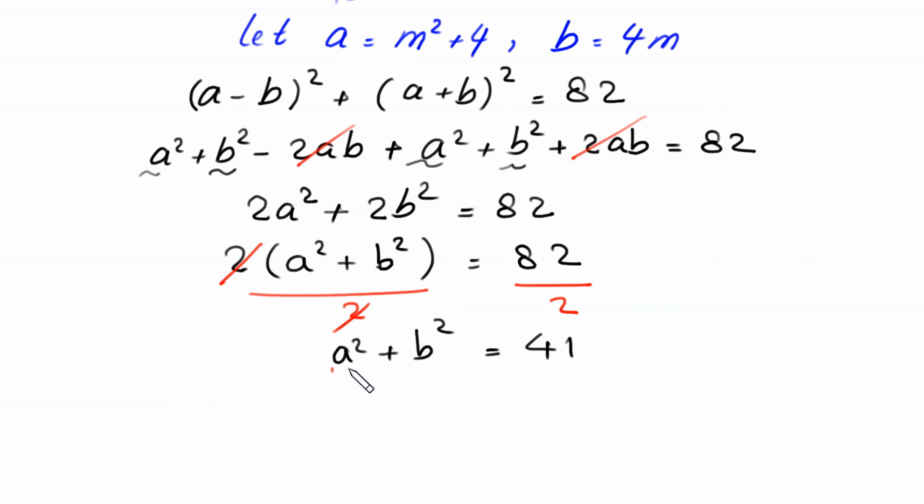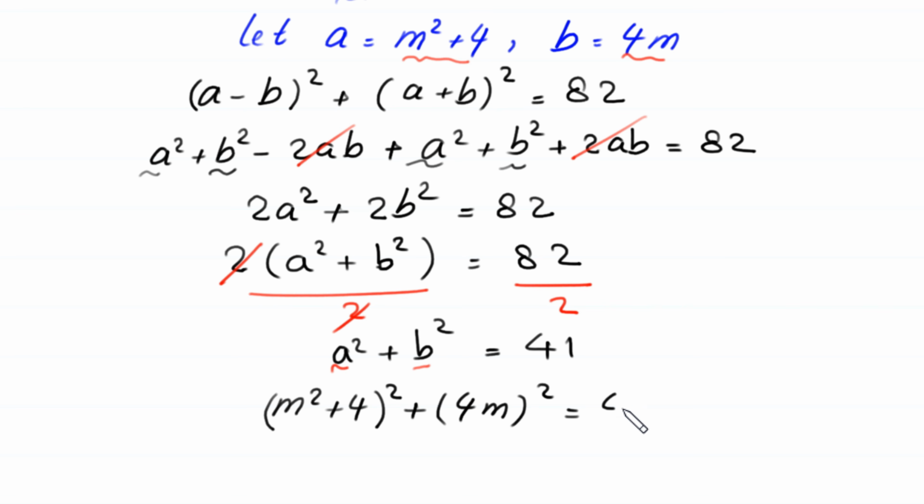Now we replace a with m^2 + 4, and we replace b with 4m. So this equation will become (m^2 + 4)^2 + (4m)^2 = 41.